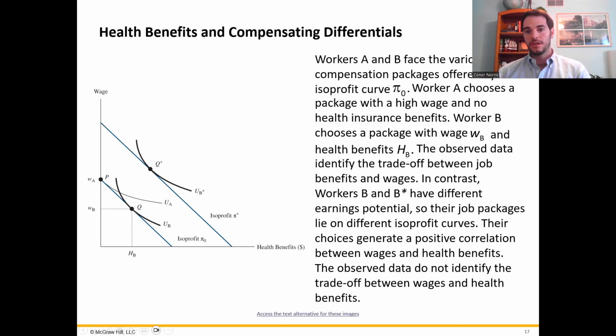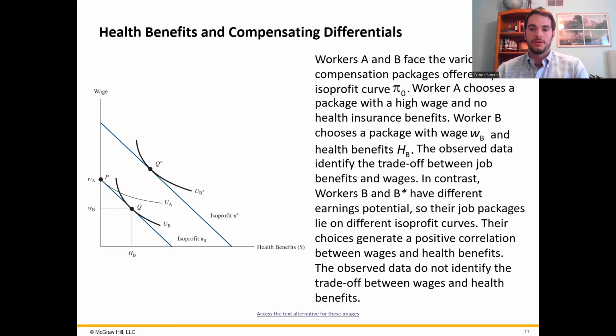Research doesn't really find this relationship holding, which your textbook talks about at the end and goes through why this might be the case. I think this is pretty interesting. And one thing that they mention is very likely the culprit. At this point, the workers that choose no health insurance are somewhat different than the workers that choose health insurance. So they differ in key characteristics from those who choose health insurance.